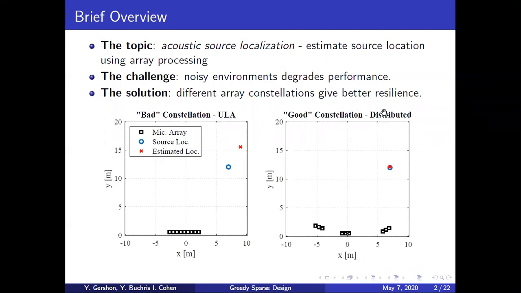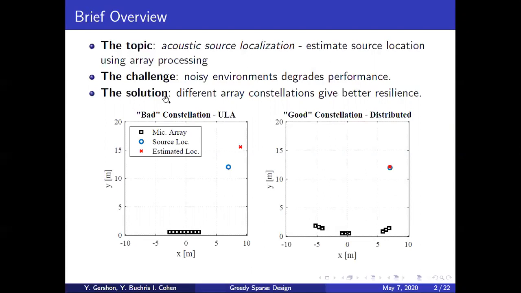For example, we will demonstrate the localization performance using two different array constellations. In each of the figures, the axes represent the space. The source location is represented by the blue circle. The microphone array positions are represented by the black squares. And the estimated location is represented by the red cross.